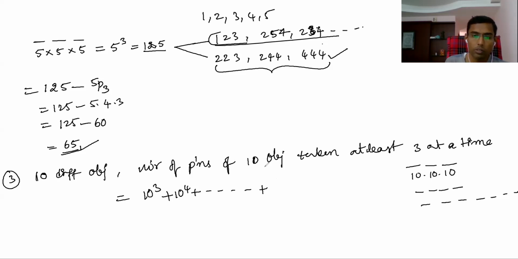So, the number of permutations of 10 different objects taken at least 3 at a time. At least 3 at a time means what? You can take 3 or more, so 10 at a time. And then next, you can take the number of permutations with 11 objects also. Why 11 objects? Because you can take one object any number of times.